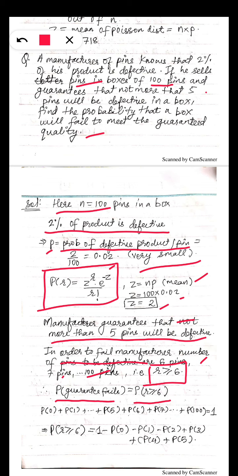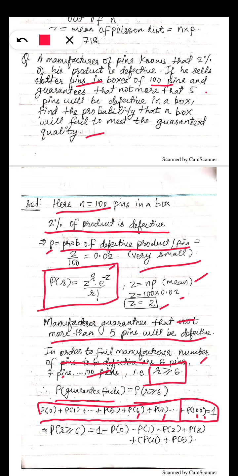And we know P0 plus P1 up to P5, P6, up to the end, all is 1. The sum of all the probabilities is 1. But we are interested in P6, P7, P8, P9, up to P100. I'm not going to calculate P6, P7, P8, P9, P99, P100.